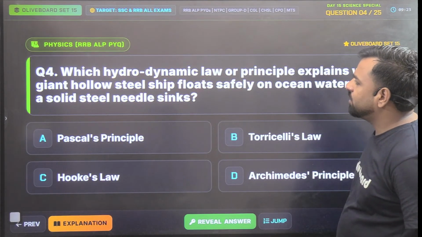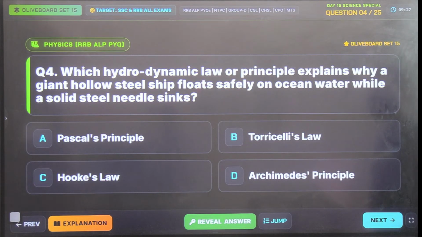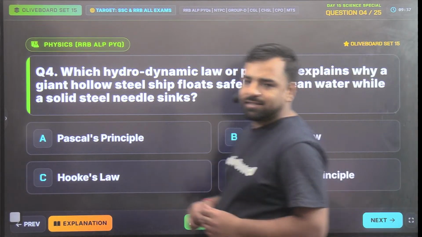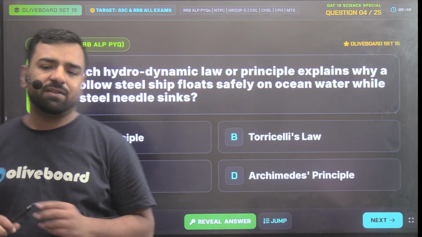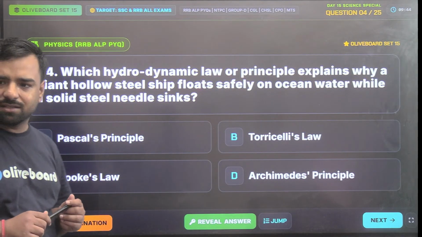Okay, next. Which hydrodynamic law or principle explains why a giant hollow steel ship floats safely on ocean water while a solid steel needle sinks? So guys, this question is from 6th standard and you all are aware of this thing. What do you think should be the correct answer? Will it be linked with Pascal's principle, Torricelli's law, Hooke's law, or Archimedes principle?